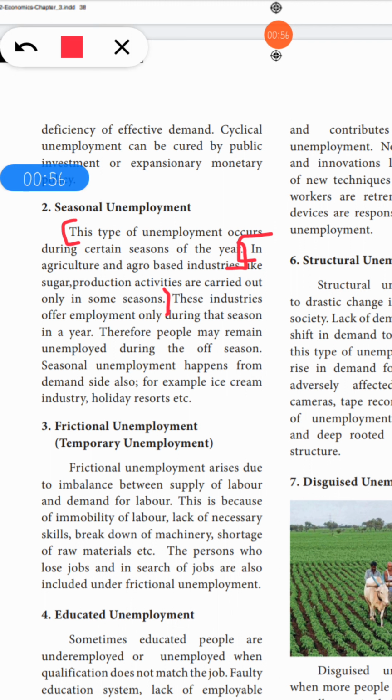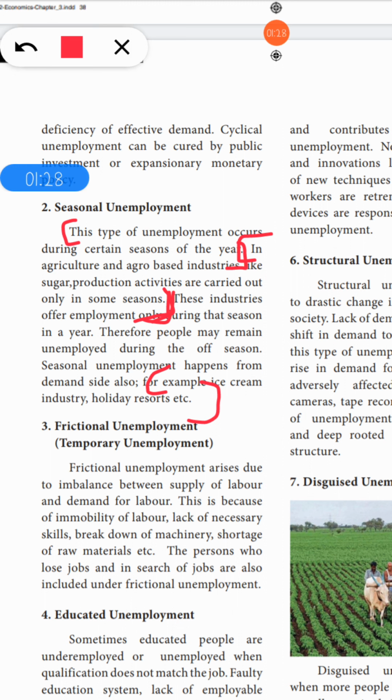Then, these industries offer employment only during the seasons in a year. Therefore people may remain unemployed during the off season. So seasonal unemployment happens from the demand side also. So now you can mark it till here. This is enough, and write the example. For example, ice cream industry, holiday resorts, etc. So this is your first paragraph.